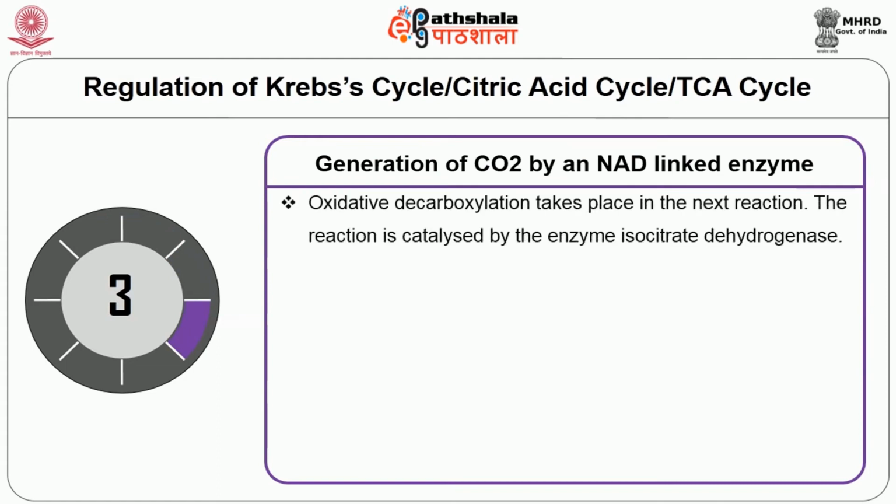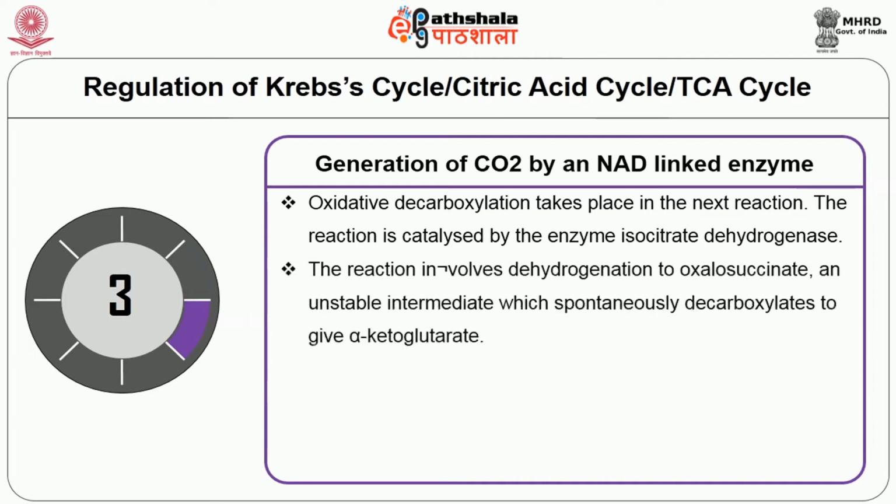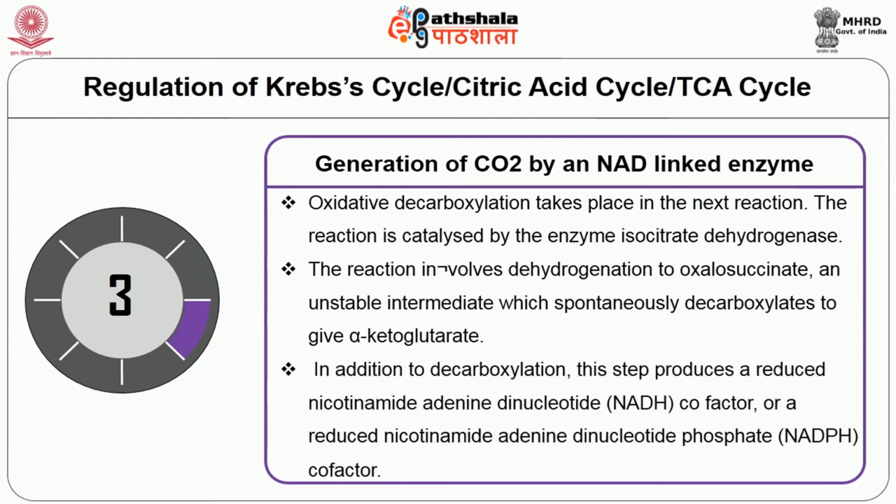Step 3. Generation of carbon dioxide by an NAD linked enzyme. Oxidative decarboxylation takes place in the next reaction. The reaction is catalyzed by the enzyme isocitrate dehydrogenase. The reaction involves dehydrogenation to oxalosuccinate, an unstable intermediate which spontaneously decarboxylates to give alpha ketoglutarate.